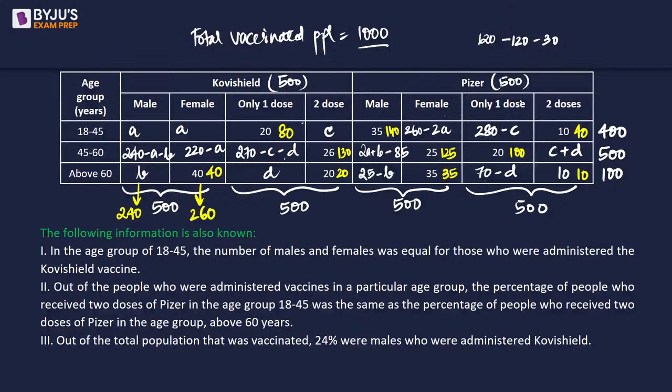So we will have this as 50% of 500, 250. So 120 will be here. Now if that is 120, hold on, if that is 120 and 220.